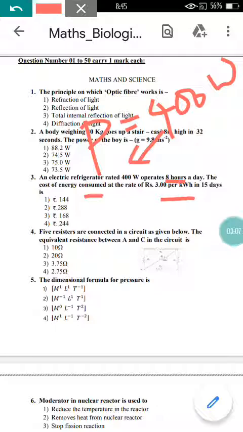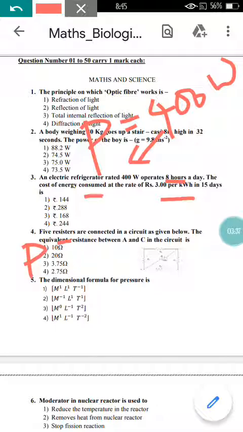So they are asking how much energy will be consumed in 15 days, if they are giving the energy cost per kilowatt as 3 rupees. You just need to find the value of energy, in the sense work done, and then find the amount in rupees.